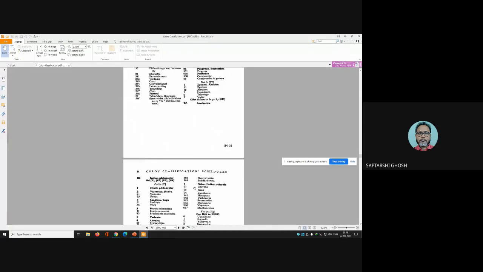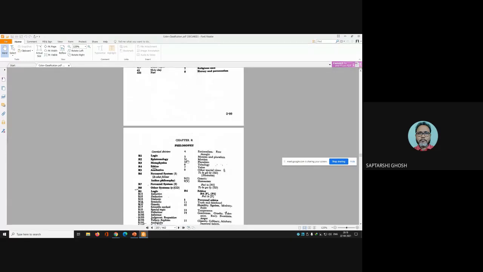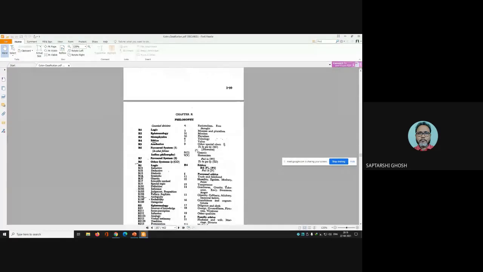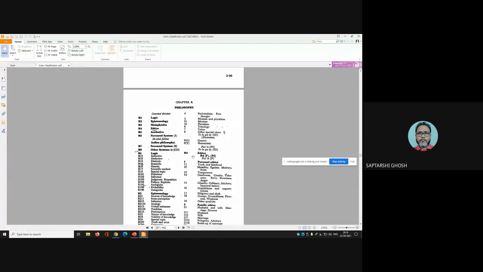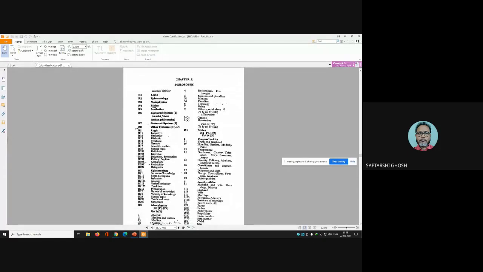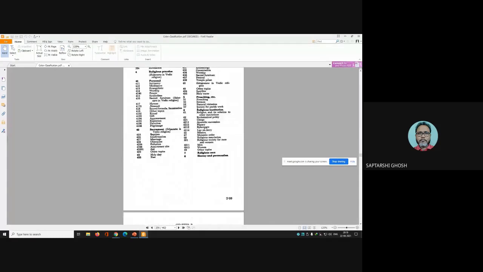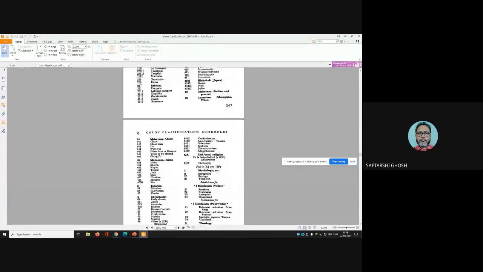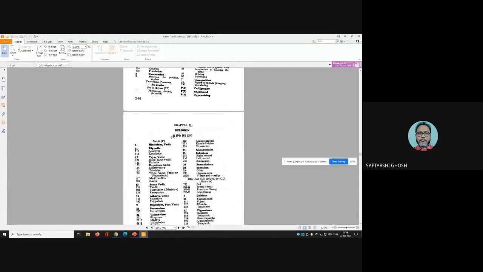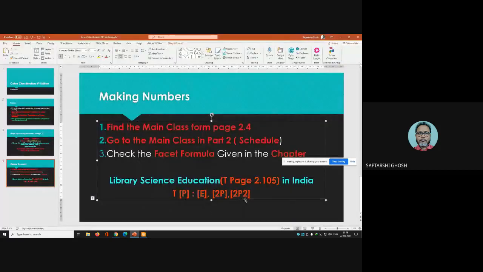Then you can go to the top. This is philosophy, and under philosophy you'll see that philosophy is divided into different sections. So each and every section has its own facet formula. Metaphysics, ethics. These facet formulas are very important. Religion, see, this is the facet formula. This facet formula is the most important one. So you got that one, the facet formula.